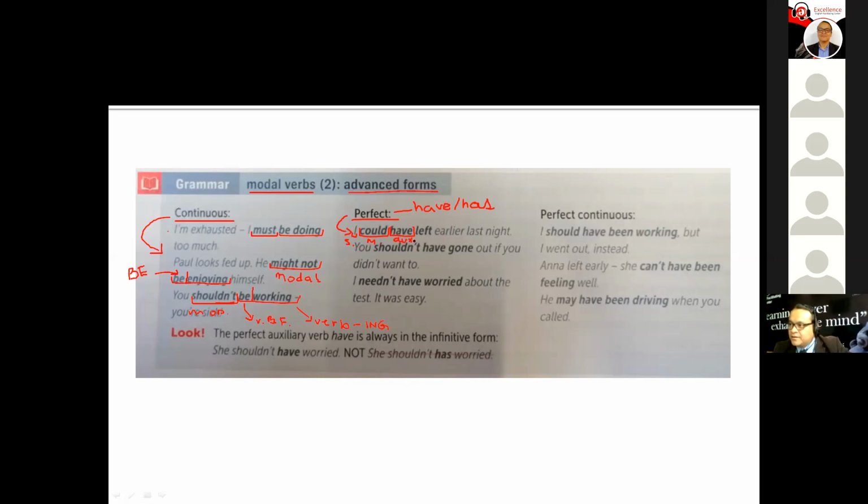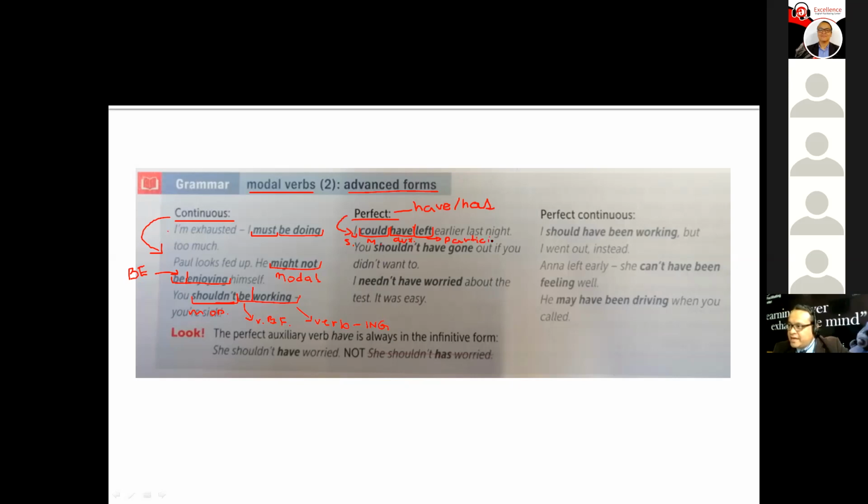And after that, we have left. Left is going to be the main verb, in the participle. And those are the constituents.